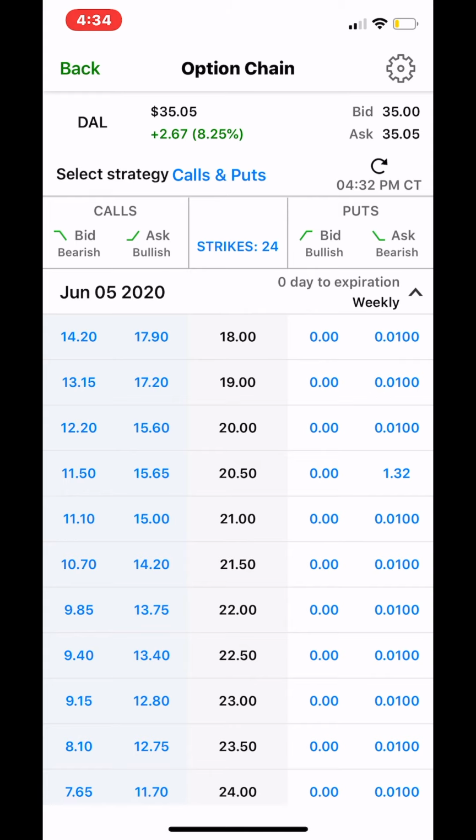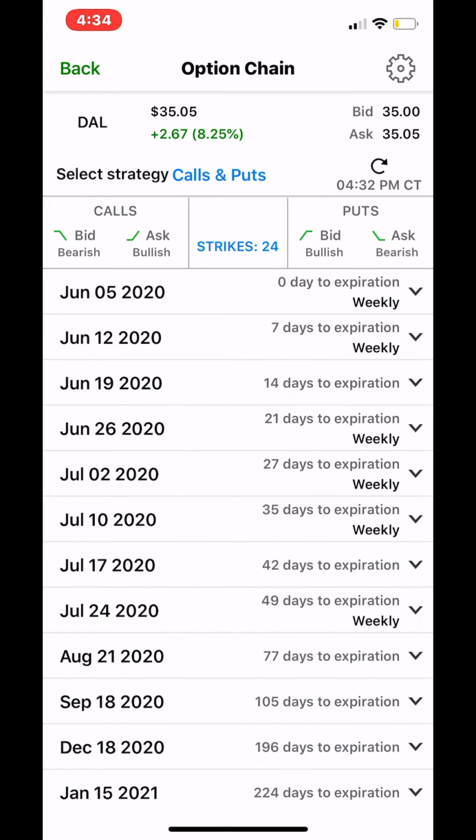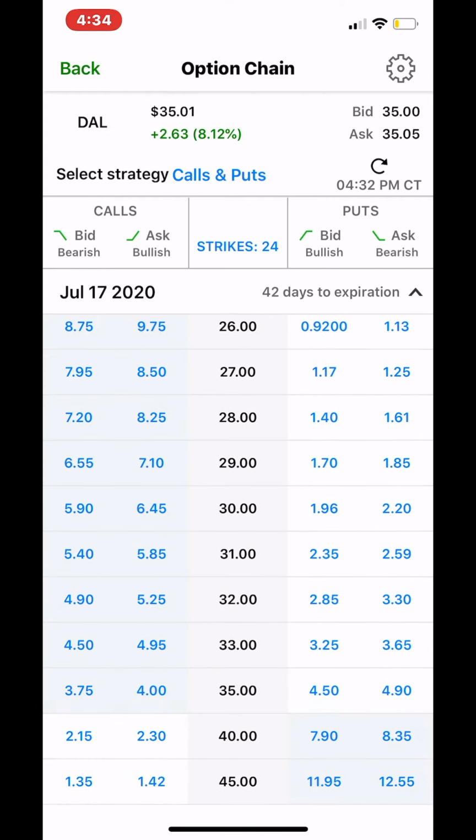So you can stay on this June 5th date, and if your screen is like this, the only thing you have to do is just click June 5th here, or click the top date, because these dates won't be here anymore. So let's go down. Let's actually go to July 17th, because June 5th won't be here for long.